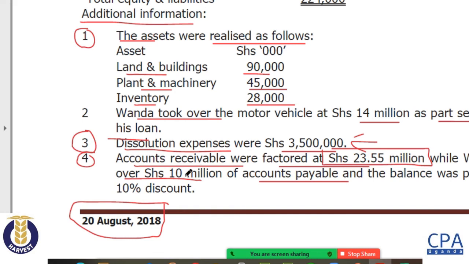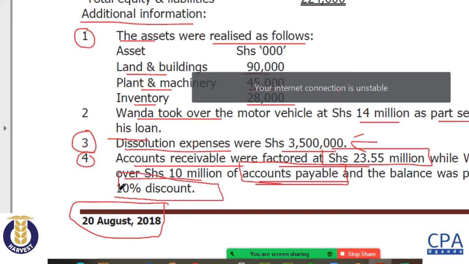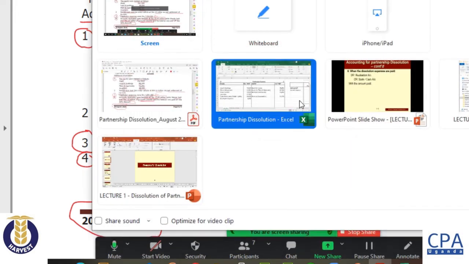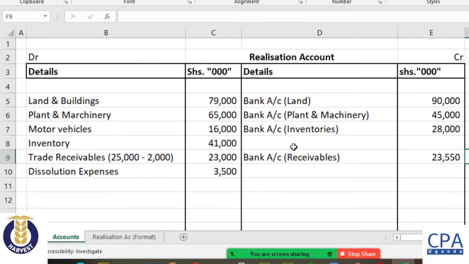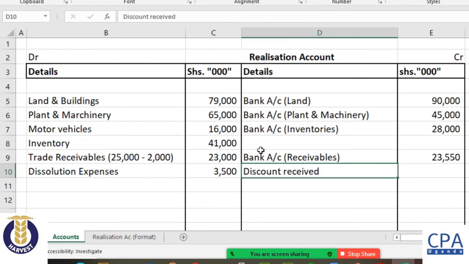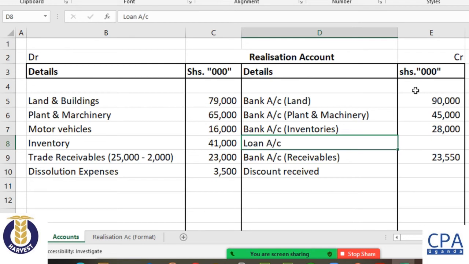They are saying that Wanda took over 10 million of accounts payables. There was a 10% discount. So that one is also brought into here. The discount that we received, and also the loan. The loan was taken over.